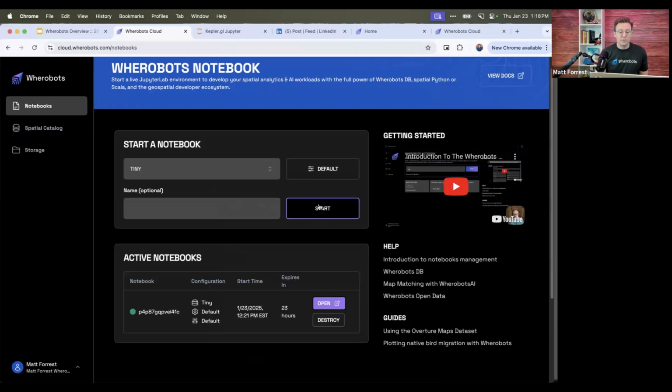So go ahead and hit start. That will start a compute instance for you. That's the smallest one available, but it still has quite a lot of power in it. So you can go ahead and get started there. As you're starting that, I'll walk through a few other pieces here just to give you a sense of what we're doing.